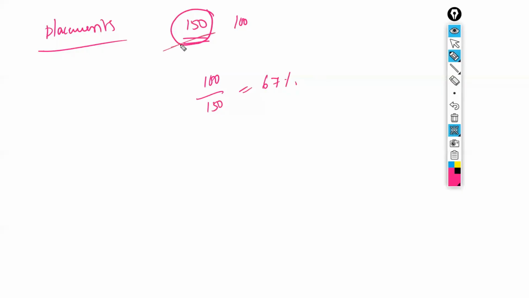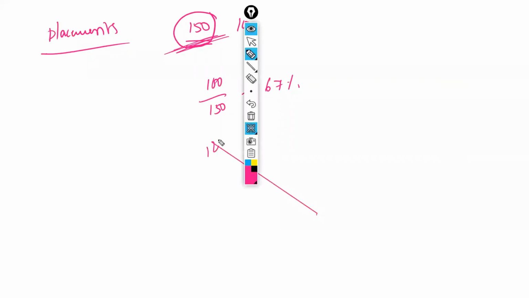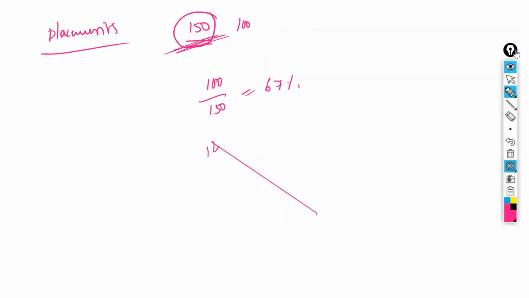Now, for example, I received details from only 120 students, whether they got placed or not. Out of these 120, 100 got placed.